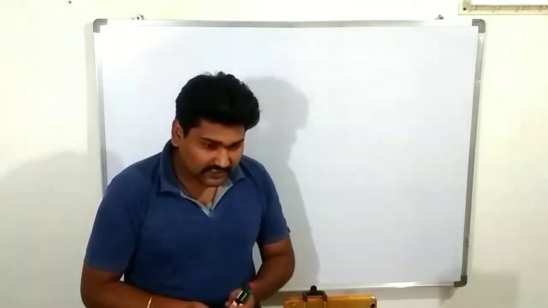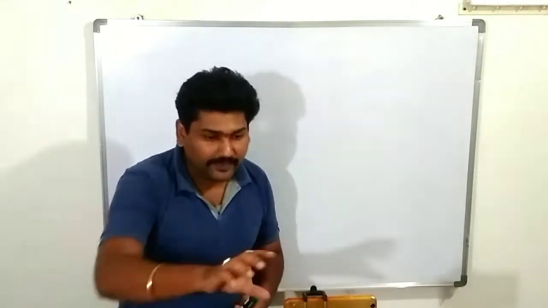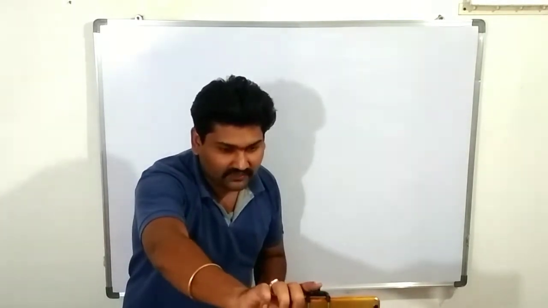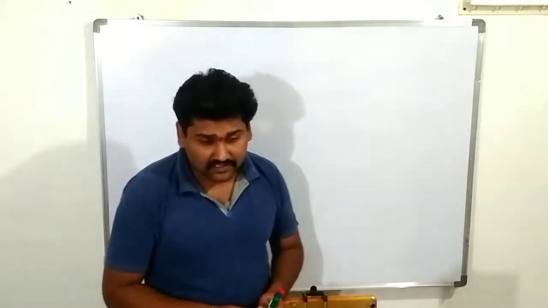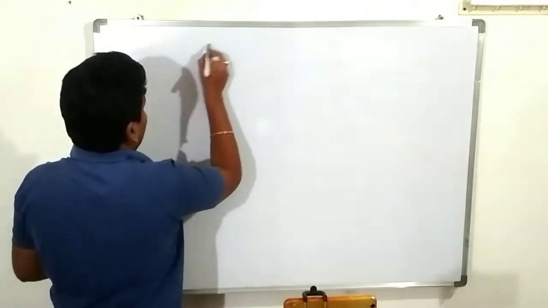How many cranial nerves are there? They consist of 12 pairs. How many? 12 pairs of cranial nerves are there. Let's recapitulate once. Cranial nerves: how many? 12 pairs.